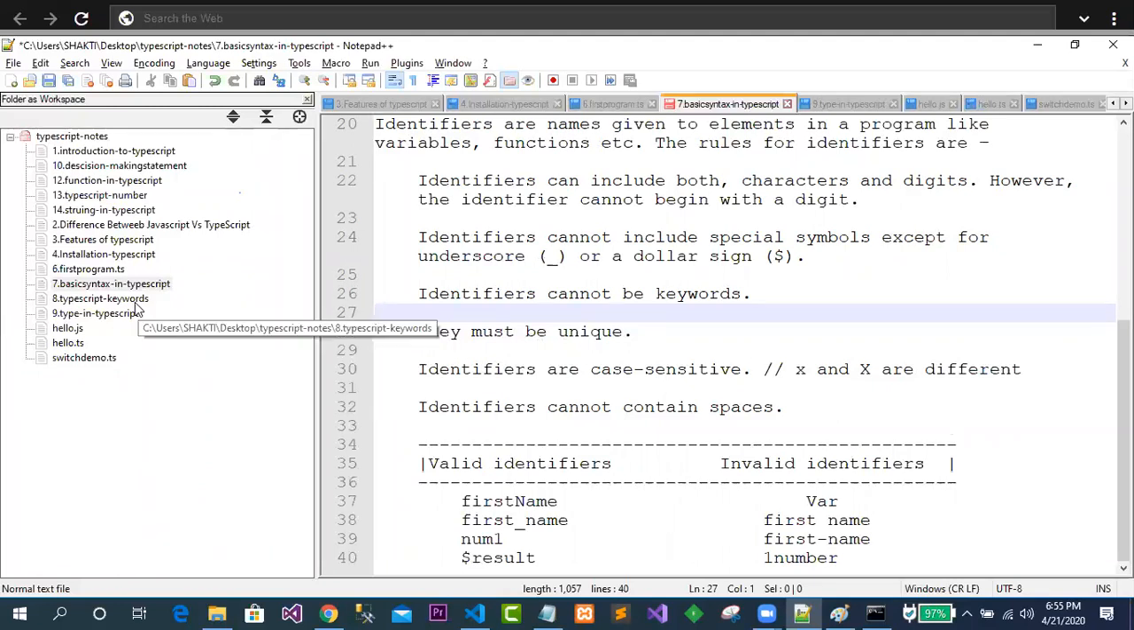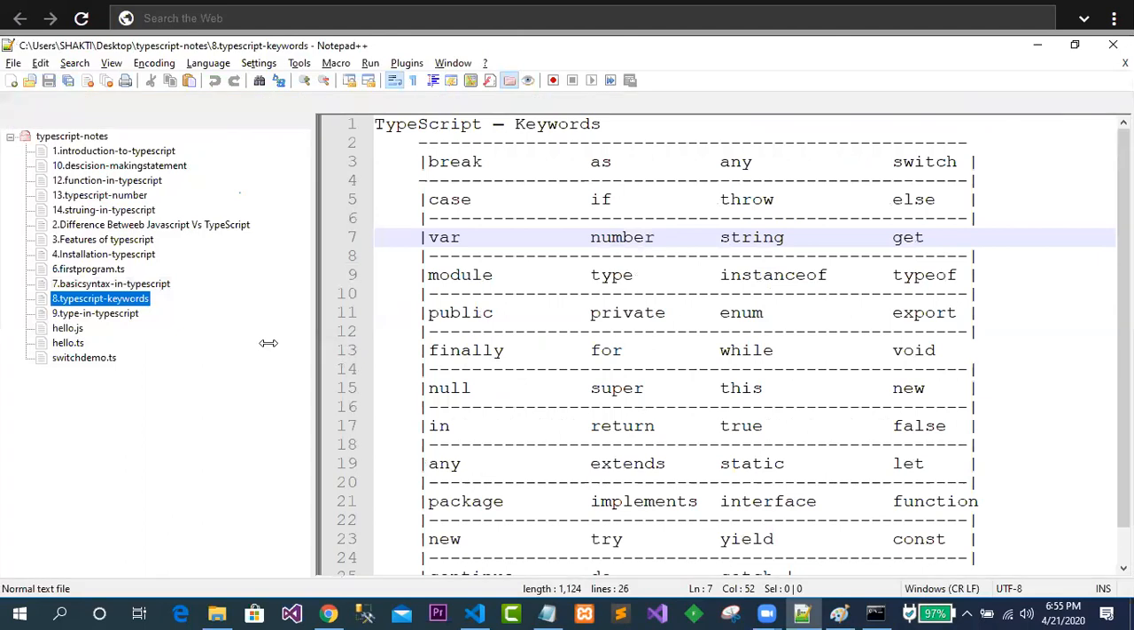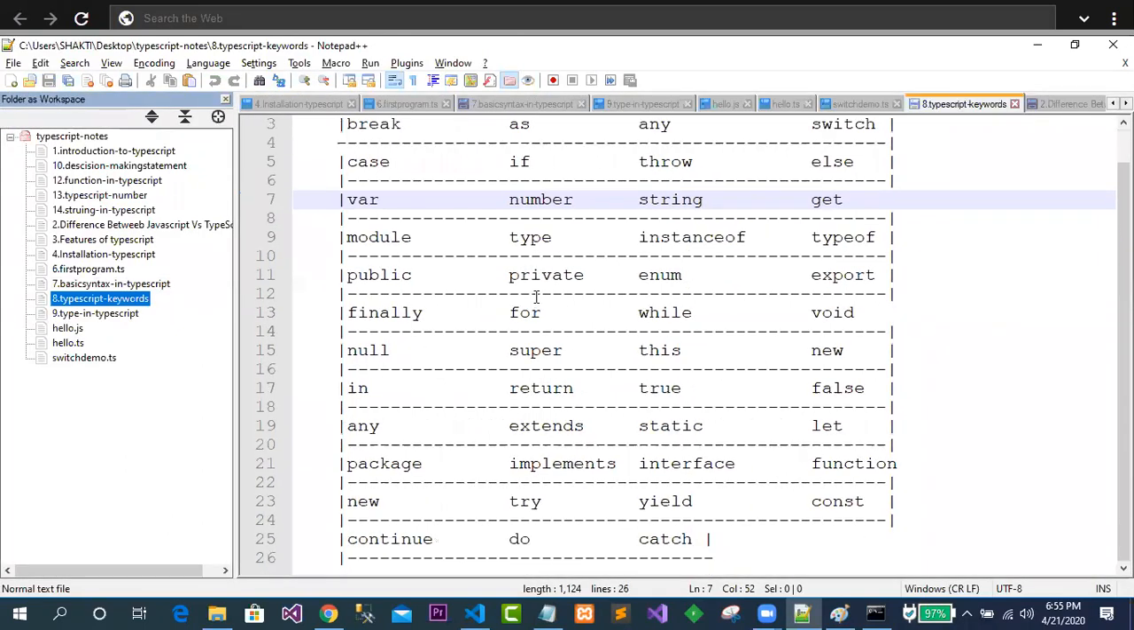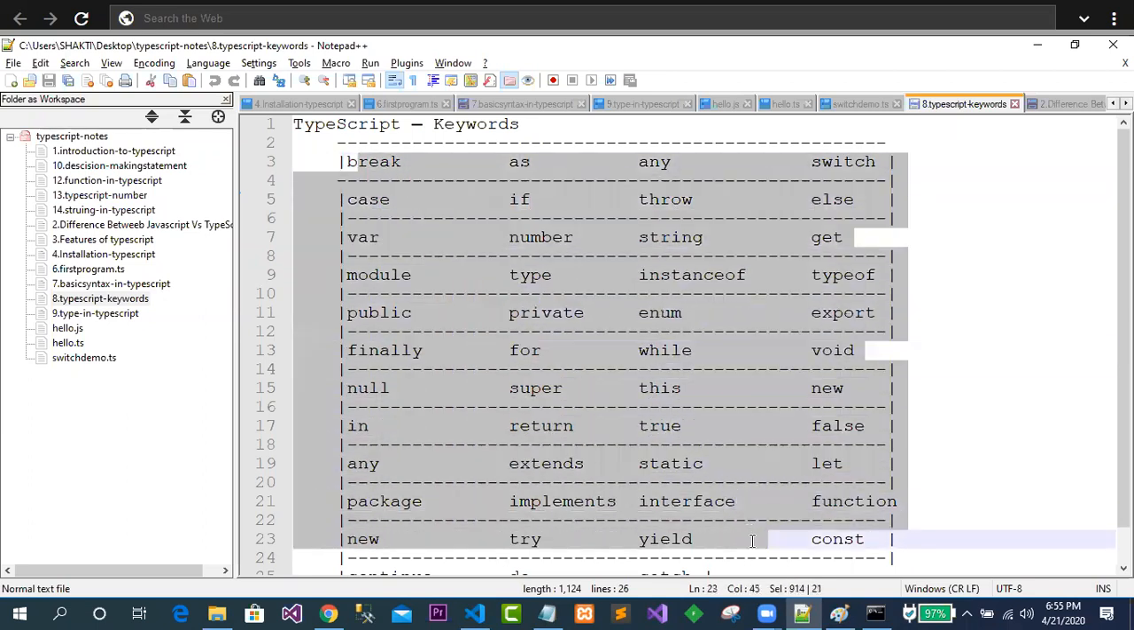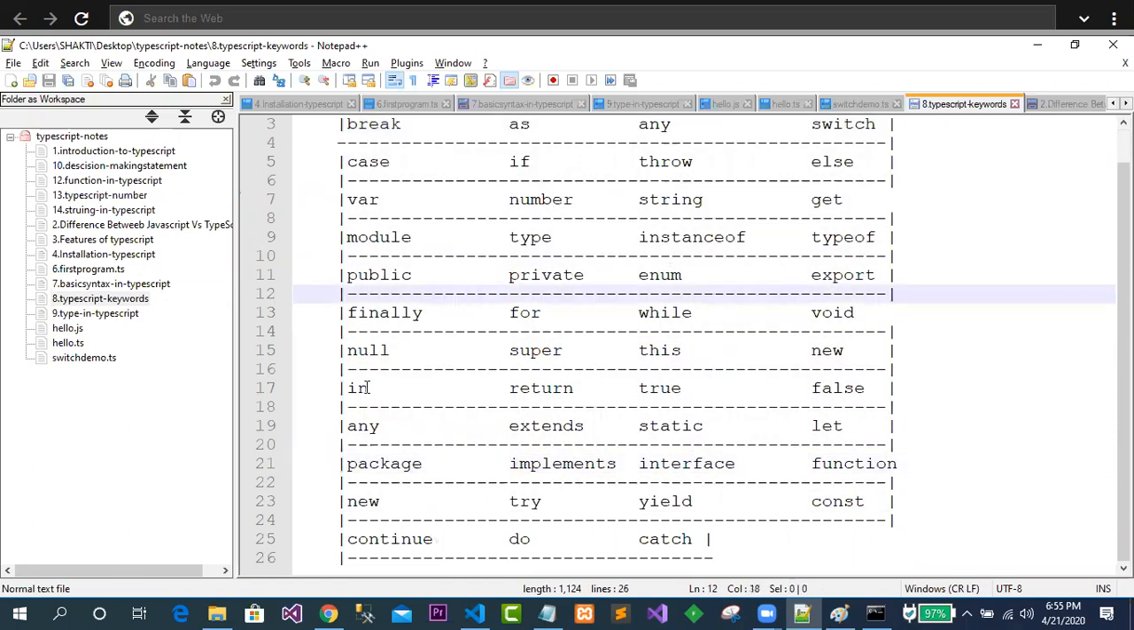Then we can see here what keywords are supported in TypeScript. If we go to the TypeScript keywords, these are the various keywords you can see over here, and most of the keywords match other programming languages. Okay, you have already used break as a keyword. Any is not in other programming languages, but in TypeScript it is a keyword. Okay, switch, case, if, throw. All these keywords look like keywords in other programming languages.